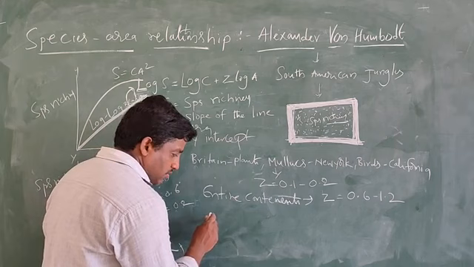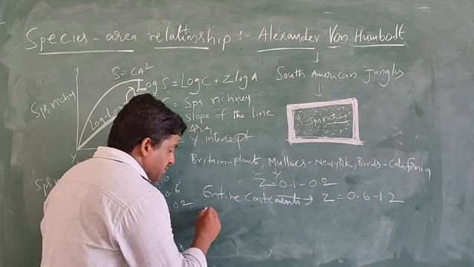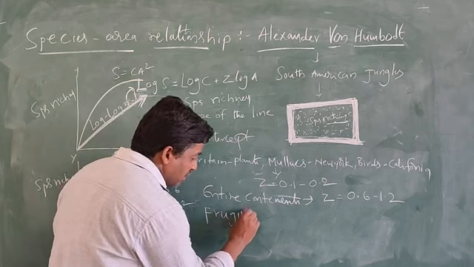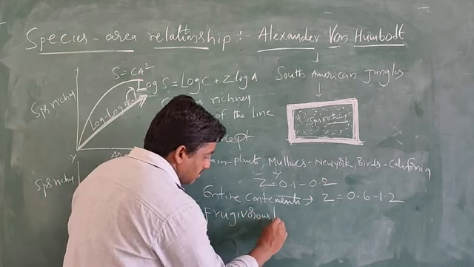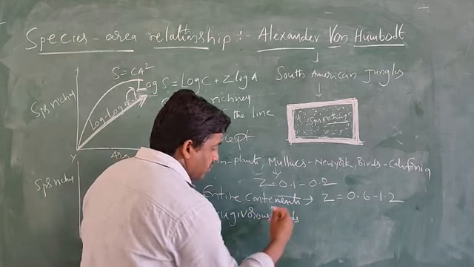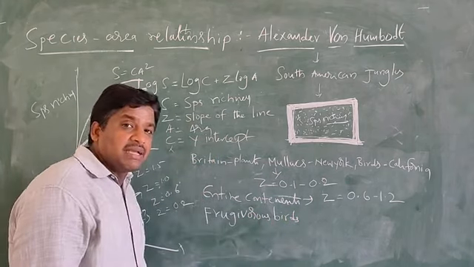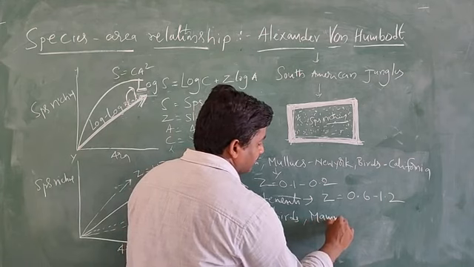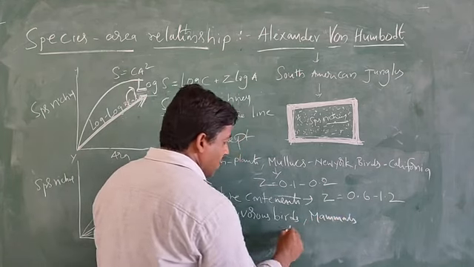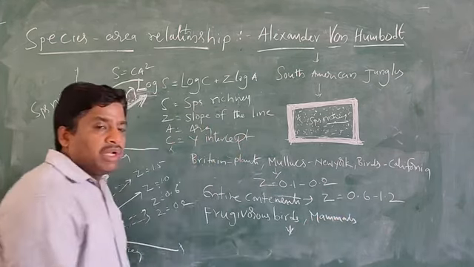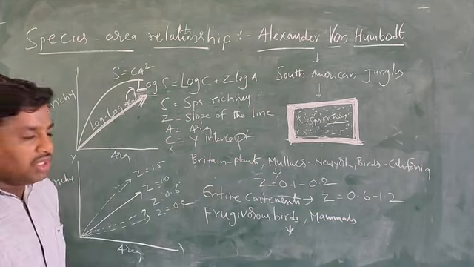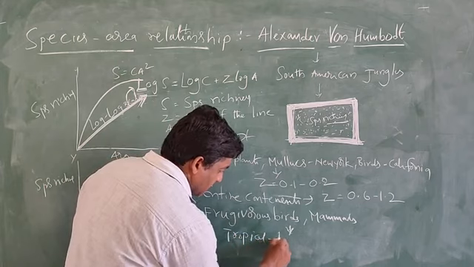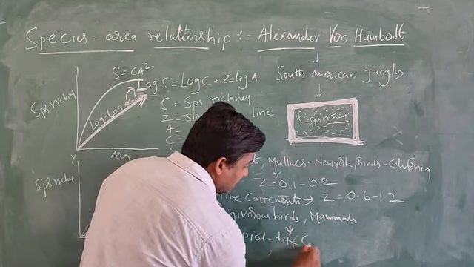I will explain once again. Next, the frugivorous birds. Frugivorous birds means fruit eating birds, and mammals, in the tropical region, in different continents.